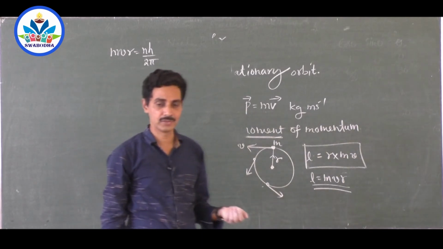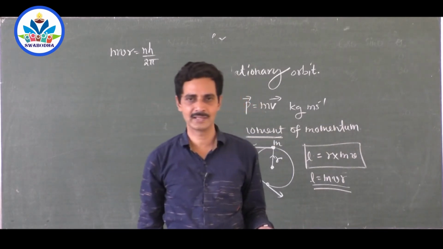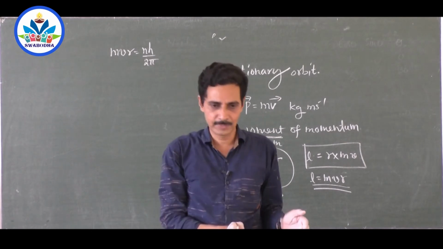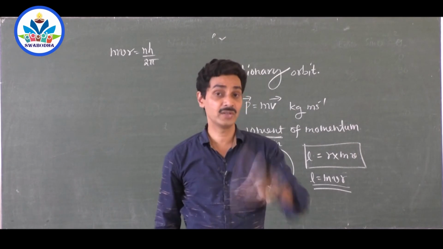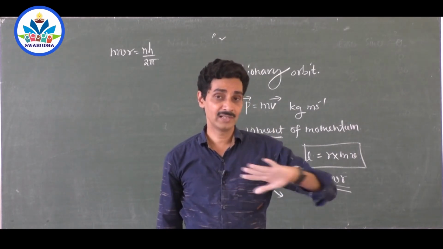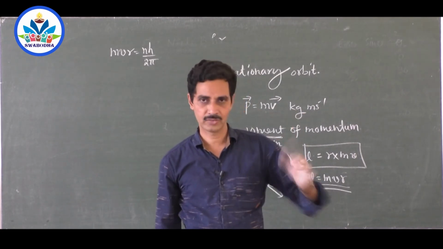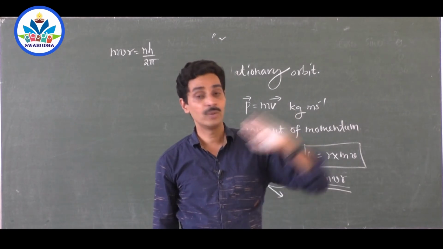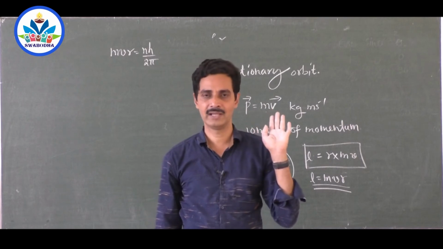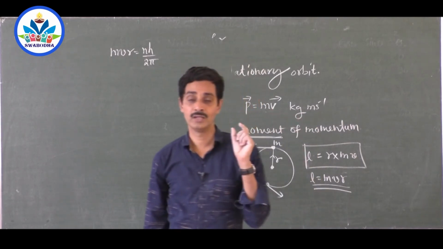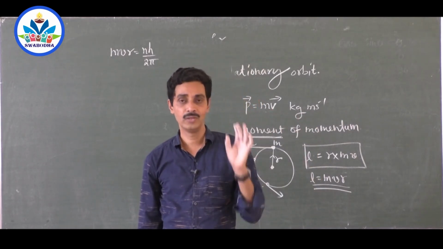Now we have come to the quantization part. What do you mean by quantization rule? Quantization means only this is possible. This is possible, this is possible, in between not possible. That is not continuous. There are no continuous values. There are prescribed values. So if the electron absorbs energy, only this much. If it gives energy, only this much. In between, it doesn't give and it doesn't absorb. That is what is called quantum theory. You can have only prescribed values.